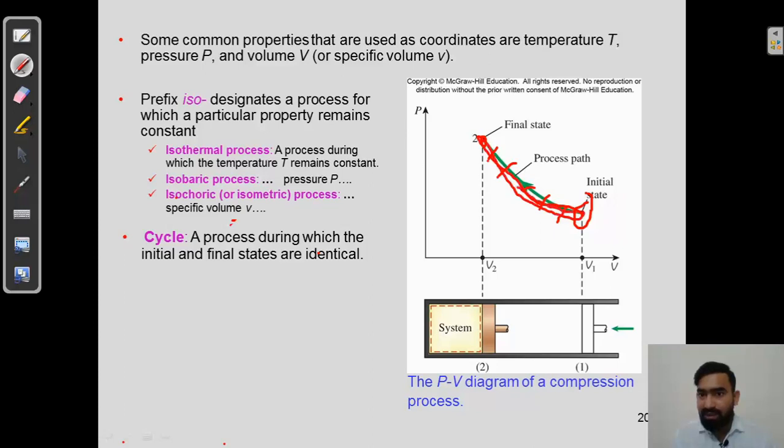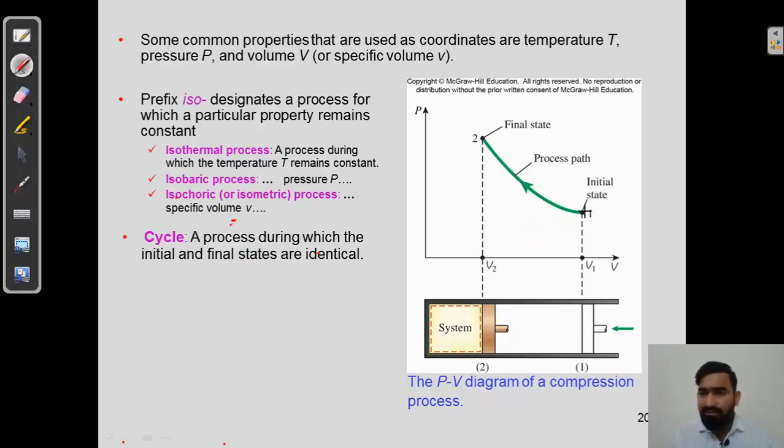It may be isothermal, isobaric, isochoric, polytropic, or isentropic. But what is the path? The locus of the points through which it travels is called the path. So here we have seen what a process and a path are, and what state transformation is. But what is a cycle here?